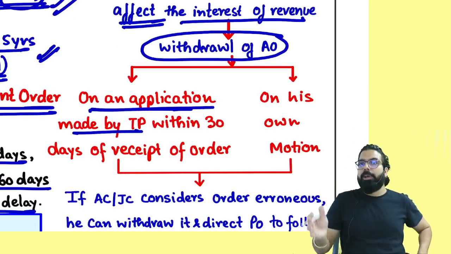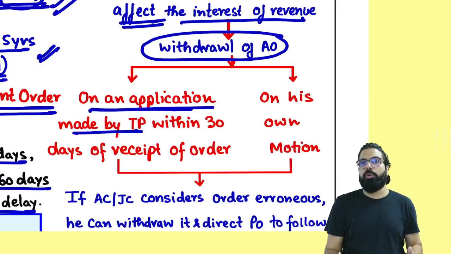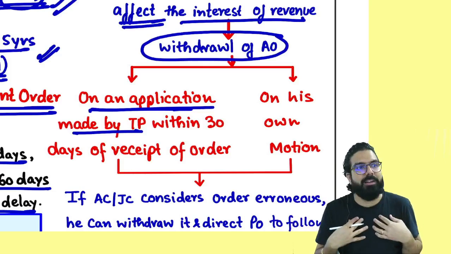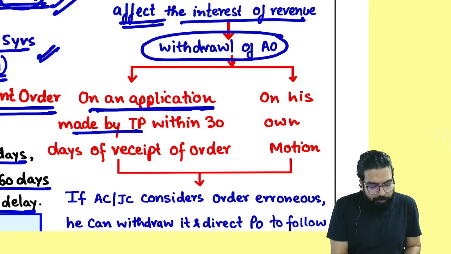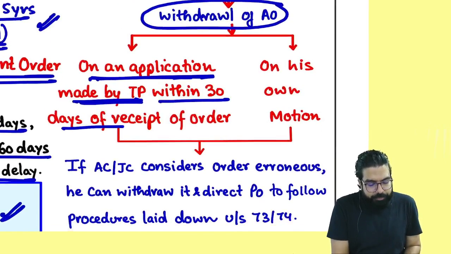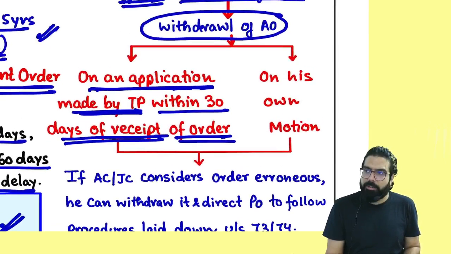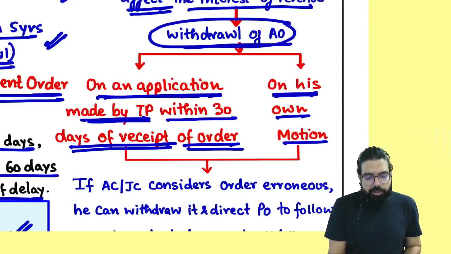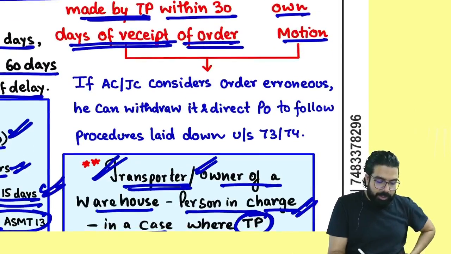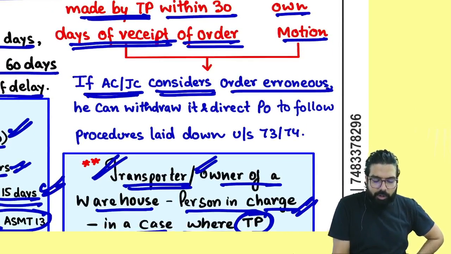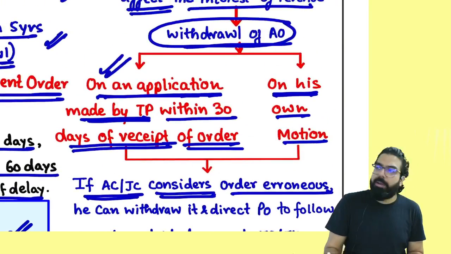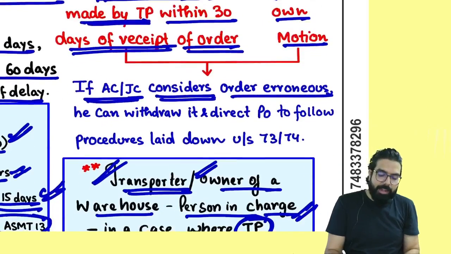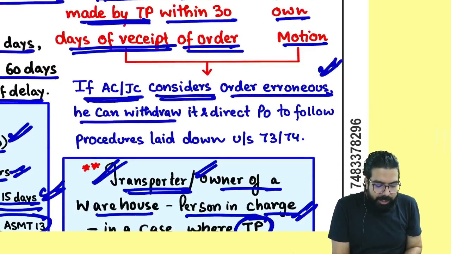Transporter came and told me, Ramesh, because of you, he did my assessment. Now what to do? I will go to the department. Sir, sorry, please withdraw the assessment order. You do my assessment. So in this case, on an application from the taxable person, within 30 days from the receipt of the summary assessment order, or withdrawal can be by the AC or JC on his own motion if the AC or JC considers the order to be erroneous. Either you give an application or they themselves identify, oh no, this assessment order is wrong, then they can go ahead and withdraw. So sir, he can withdraw it.